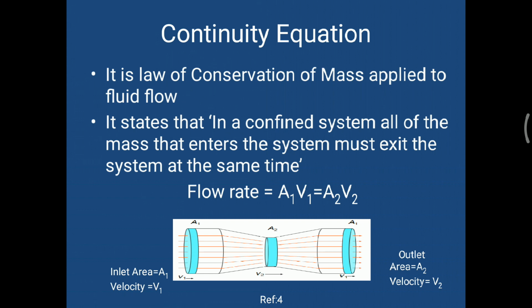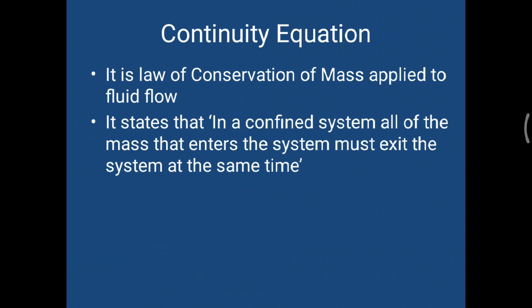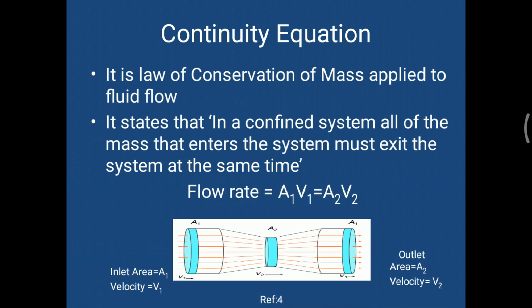Initially the A1 area is larger and the A2 area is smaller. The larger the area, the smaller the velocity; the smaller the area, the larger the velocity. This is the continuity equation, and it says that whatever the mass flow rate at the inlet, it is the same at the outlet also.